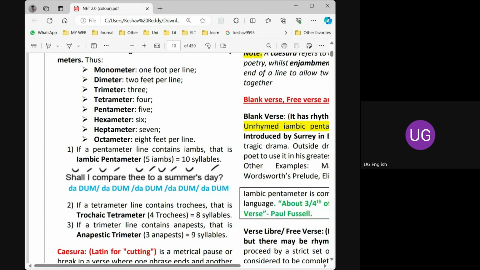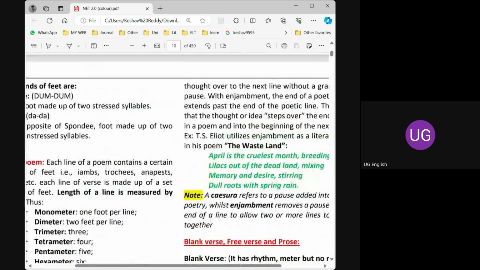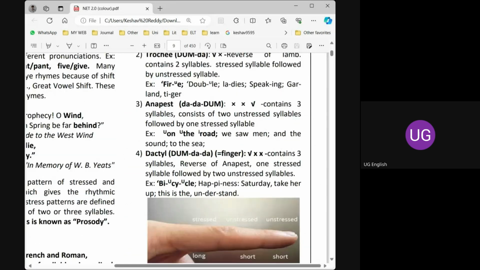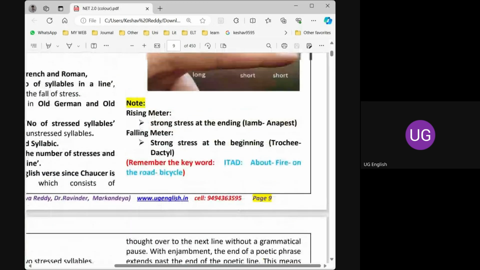Do you get my point? In between each stressed syllable, we are getting only one unstressed syllable. But just go back to this example. See, on the road. But if we have this in our line also, we should take the same time.